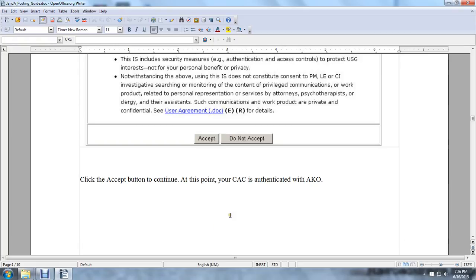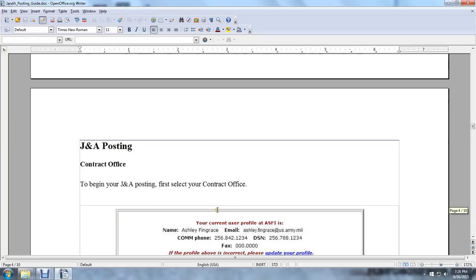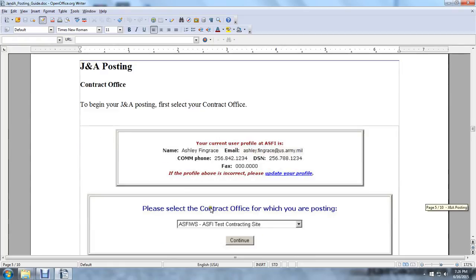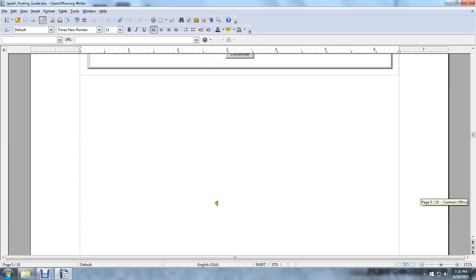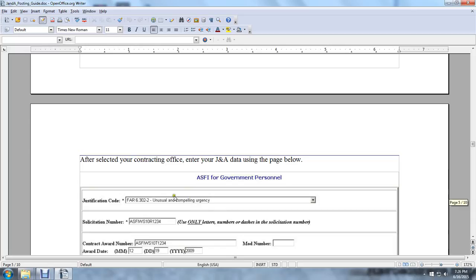At this point, the common access card is authenticated in AKO. Your justification and approval posting. Contracting office: to begin a justification and approval posting, select your contracting office. After you select the contracting office, you enter the justification and approval data using the page below.